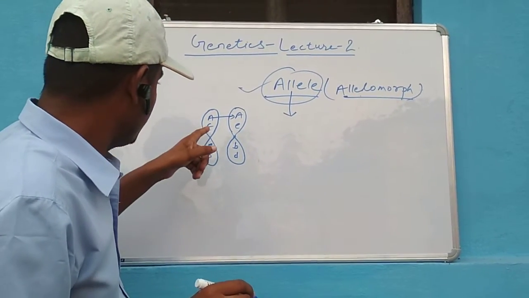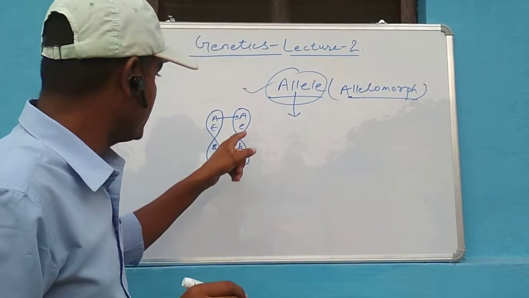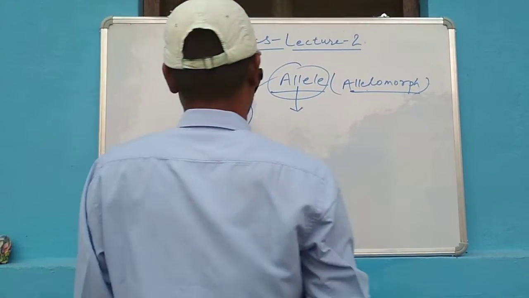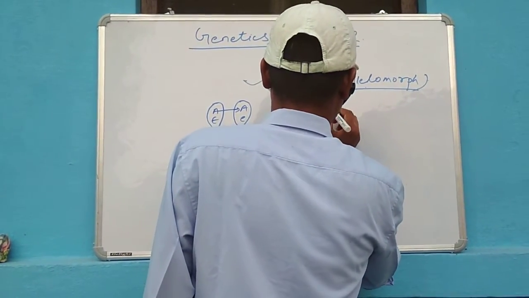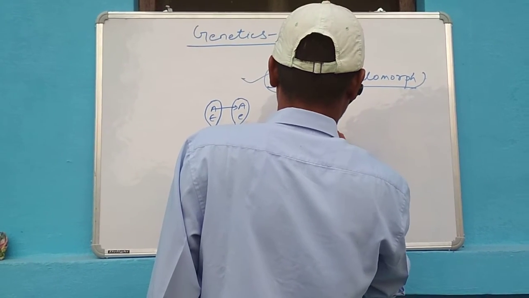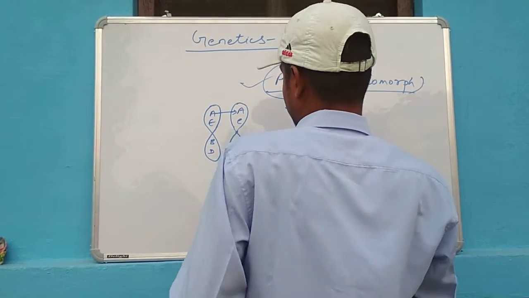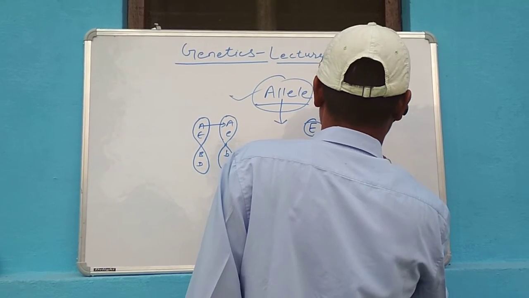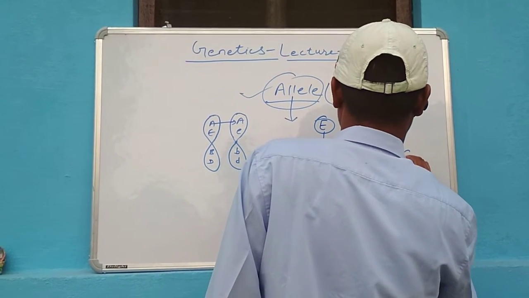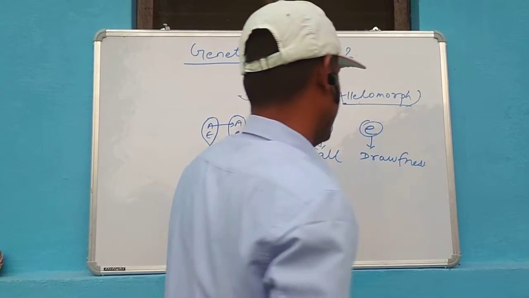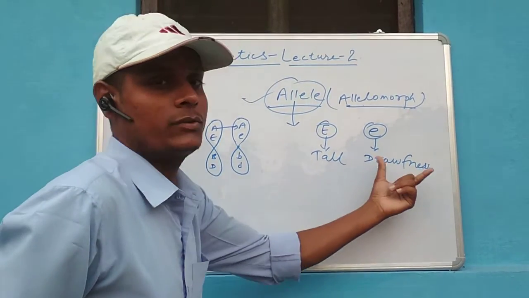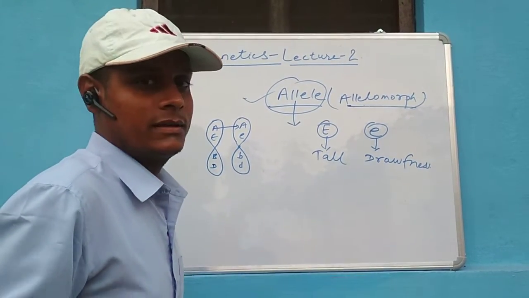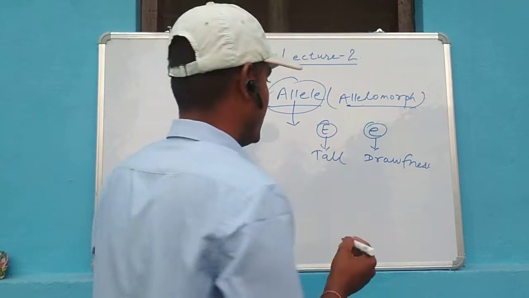Here E regulates the same character and e also belongs to the same character, but here the trait is different. Suppose capital E represents tallness, then small e represents dwarfness, and both tallness and dwarfness are variants, the traits of the same character, that is height.